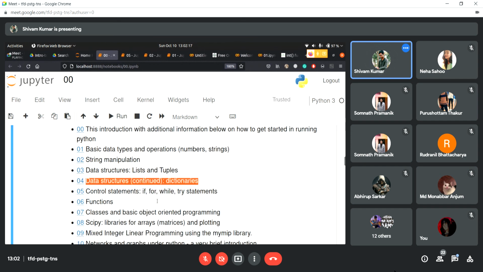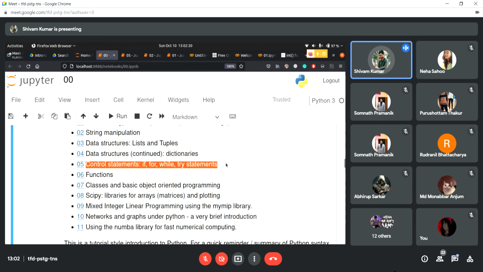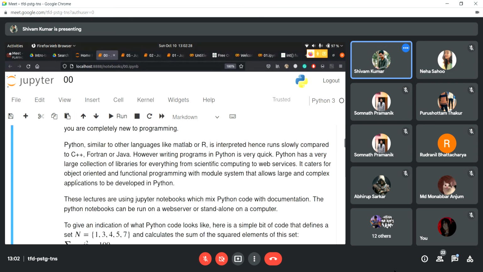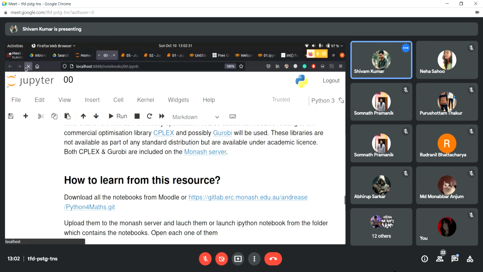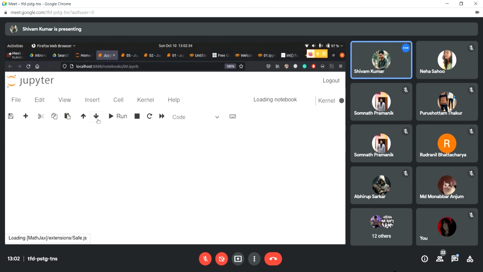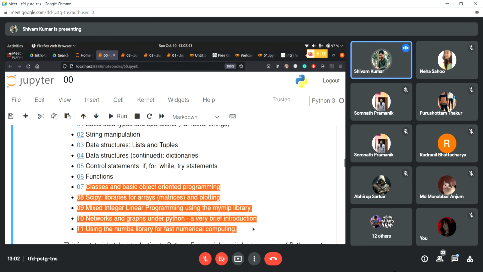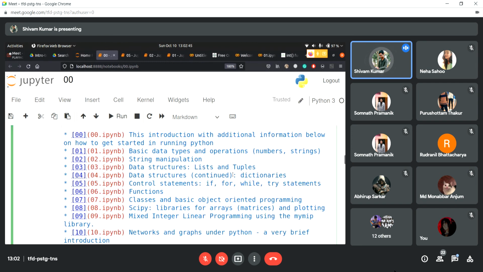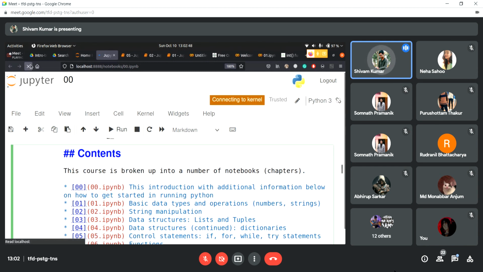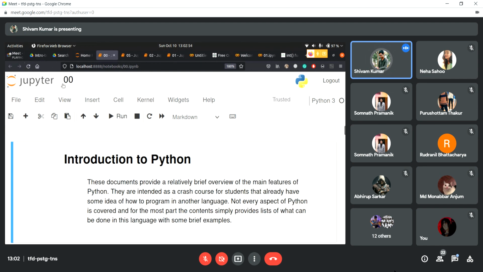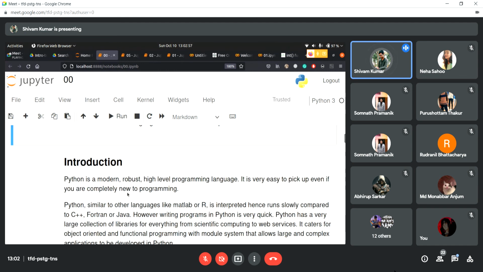Then control statements. This was very important, so I covered it today. We have done everything except try. Then classes and SciPy, these are advanced. We already did functions yesterday and even today. So I think we are almost done with the Python basics. The only things left are tuples and dictionaries and some nested if statements, right?